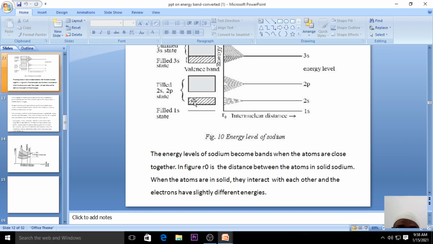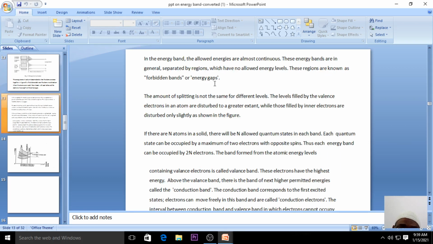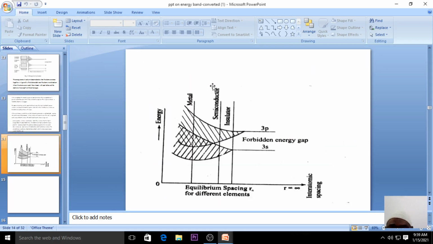So this level is completely filled, and this is empty, and we say that is the forbidden gap. Here this is partially filled, and that particular band is nothing but the valence band. So one is completely filled, another is partially filled, and there is a gap in between the valence and conduction band. This aspect has been shown again with another figure.